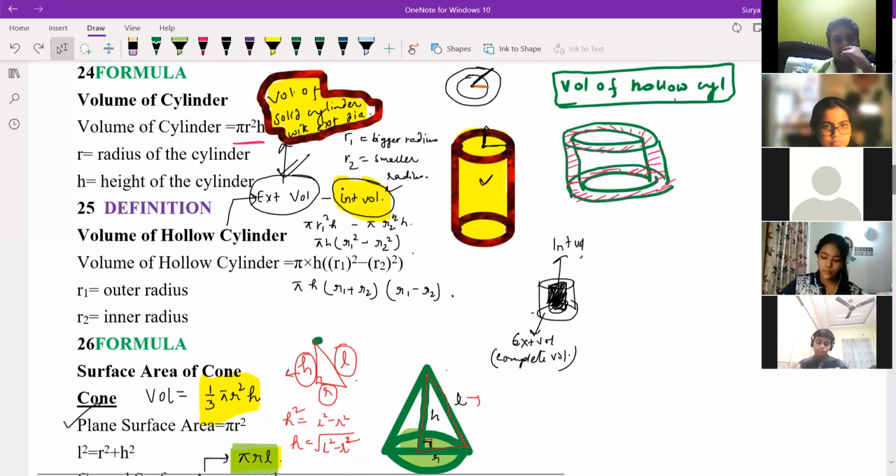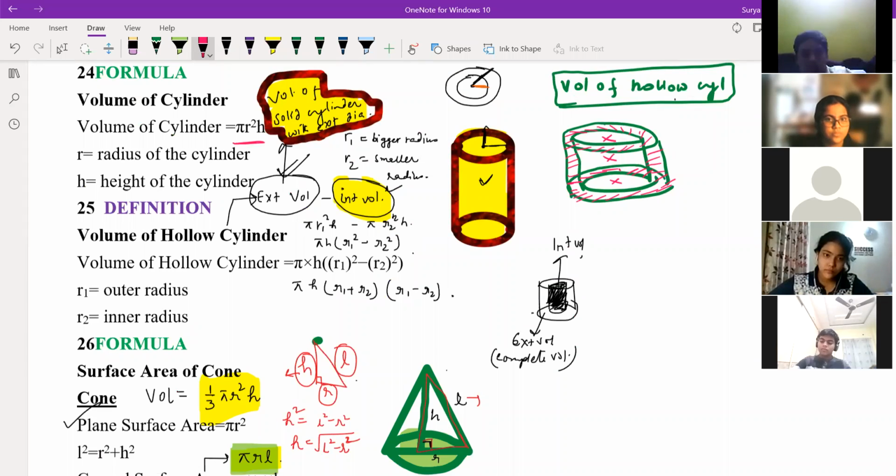See, in between what you are seeing, there is nothing inside this. So you can find the difference between external volume and internal volume, that you know, children. Because if this is a hollow cylinder, it will have two radii, right? One is your external radius from the center to the top, the outside part, which will be your capital R. So two radii will be there.